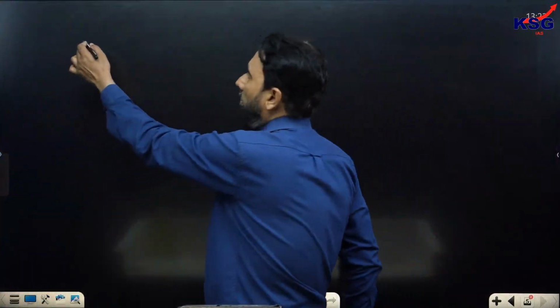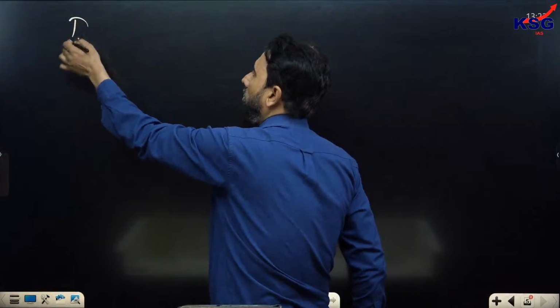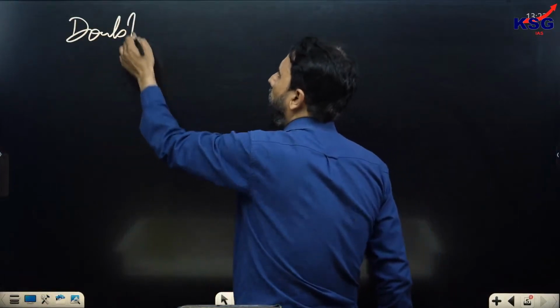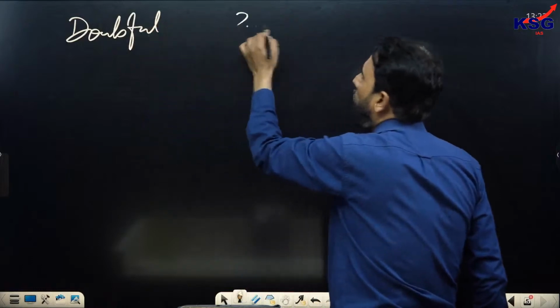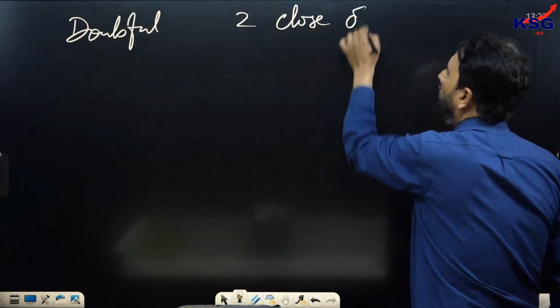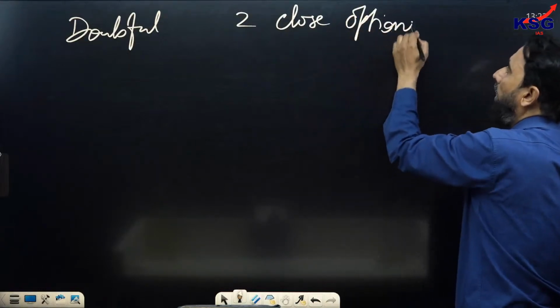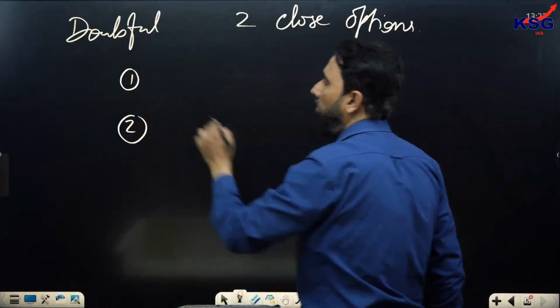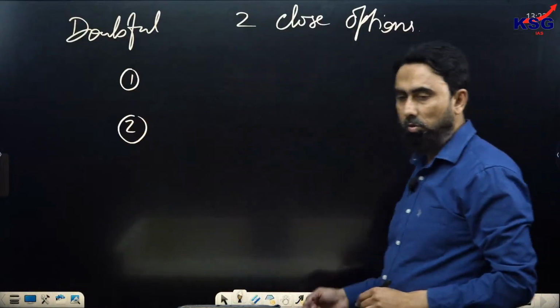Whenever you are doubtful, like two close options are there, why it happens and what should be done. Two remedies I'm going to share with you.